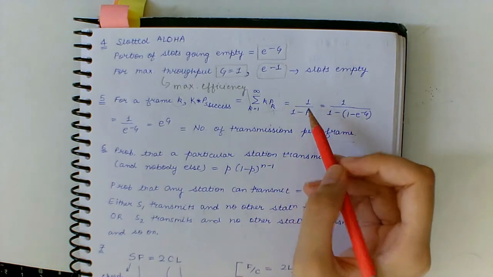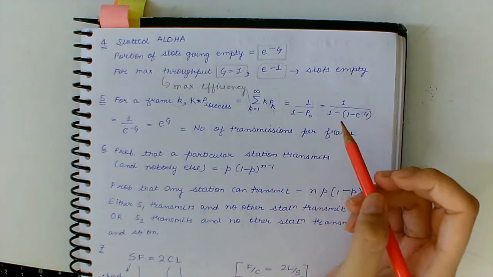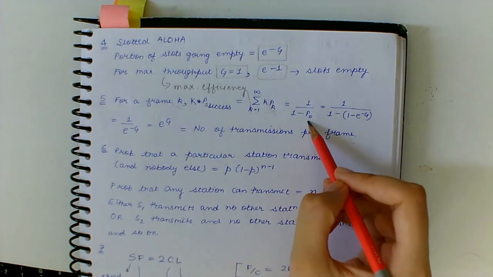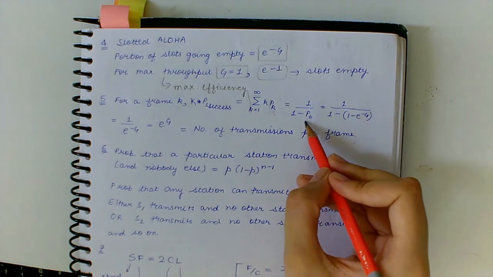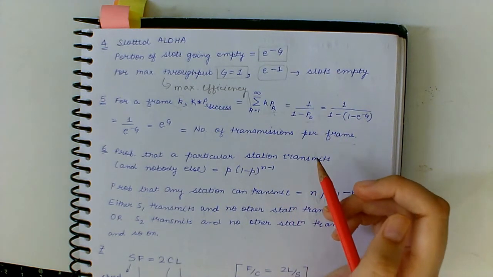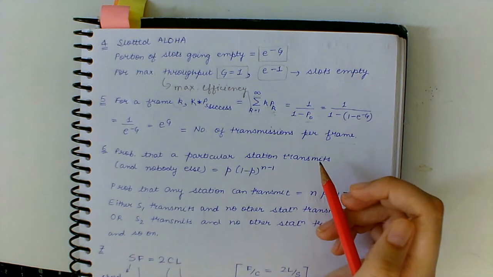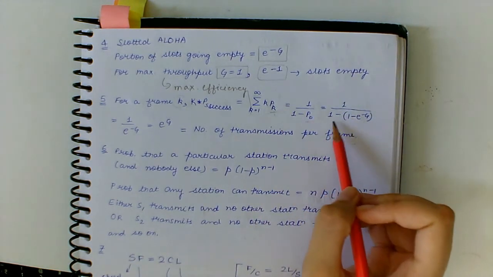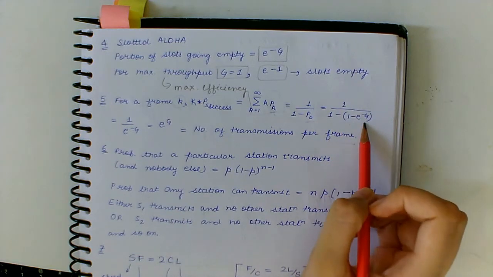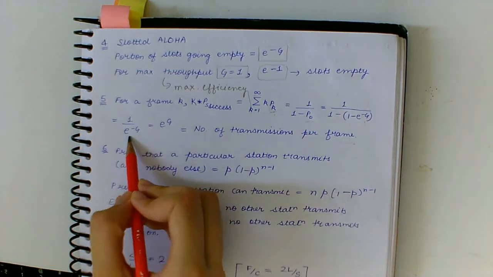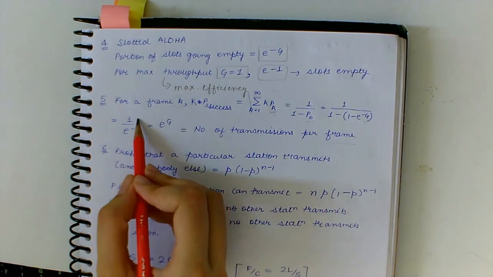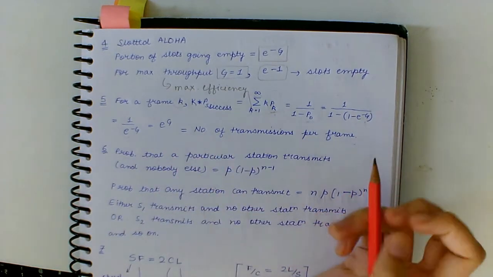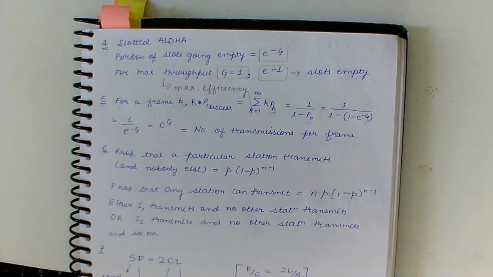As it goes to infinity, we know that it forms a geometric progression, and this summation equals 1 upon 1 minus p naught, where p naught is the probability that this frame is not successfully sent, which is given by 1 minus e to the power minus G, which turns out to be 1 upon e to the power minus G, which is e to the power G. That is the number of transmissions per frame.